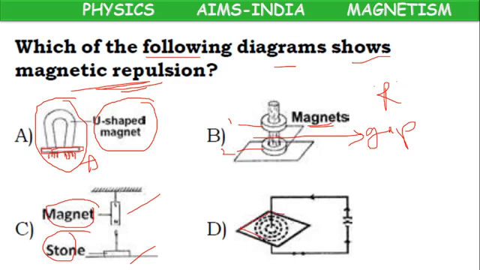Here one cardboard is there. Some iron filings are on the cardboard. Now the cardboard is under the influence of electricity. So all these iron filings are arranging themselves in a particular order, which means there is some attraction force working on this cardboard. So what is the correct answer, children? Only in case B, repulsion. They are showing repulsion.